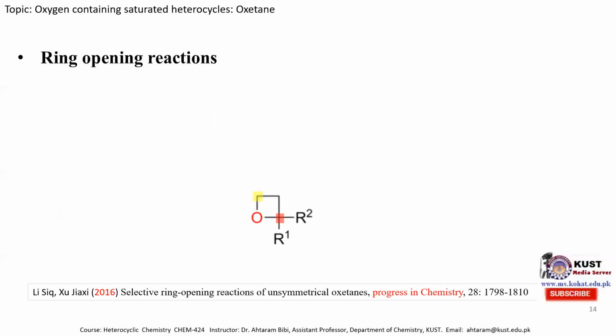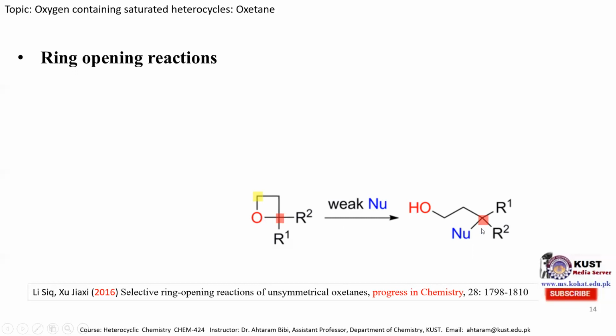So ring opening happens if we take the unsymmetrical oxetane molecule, then it depends from which side the ring will open, either from the sterically hindered side or from the less sterically hindered side. It depends upon the nature of nucleophile. So if we use a weak nucleophile, then the nucleophile will attack on this carbon atom and this bond will break.